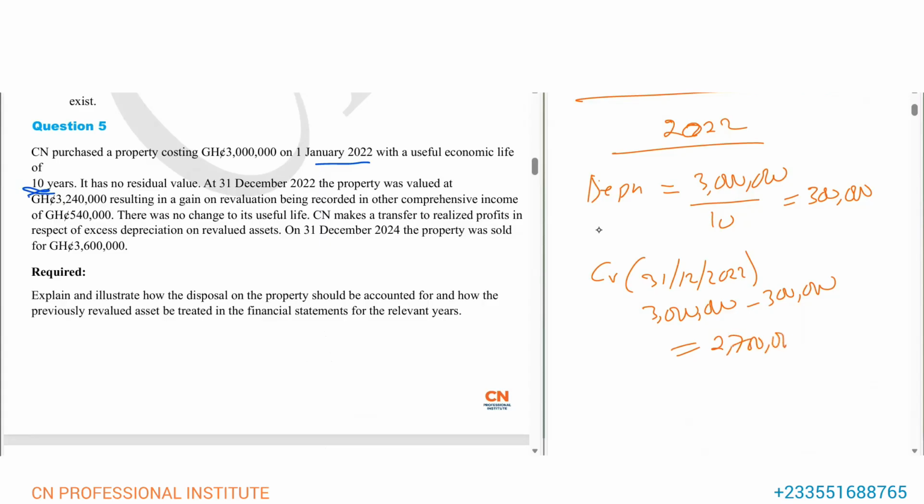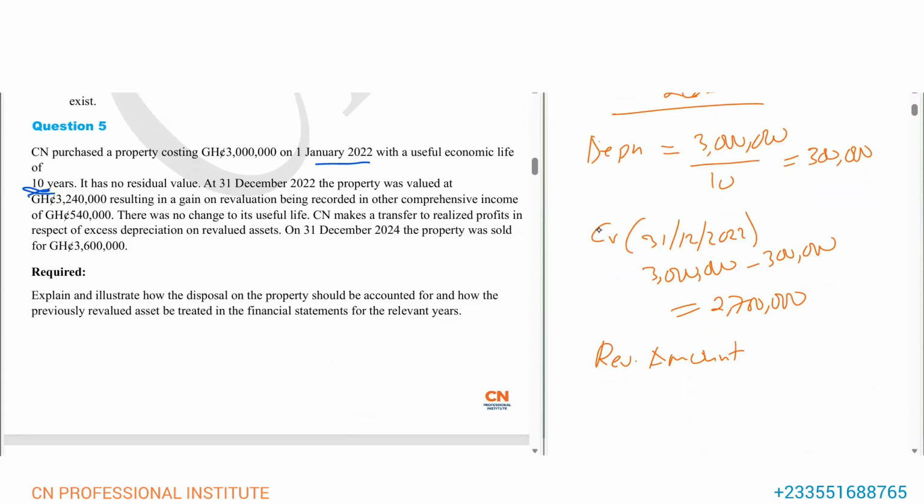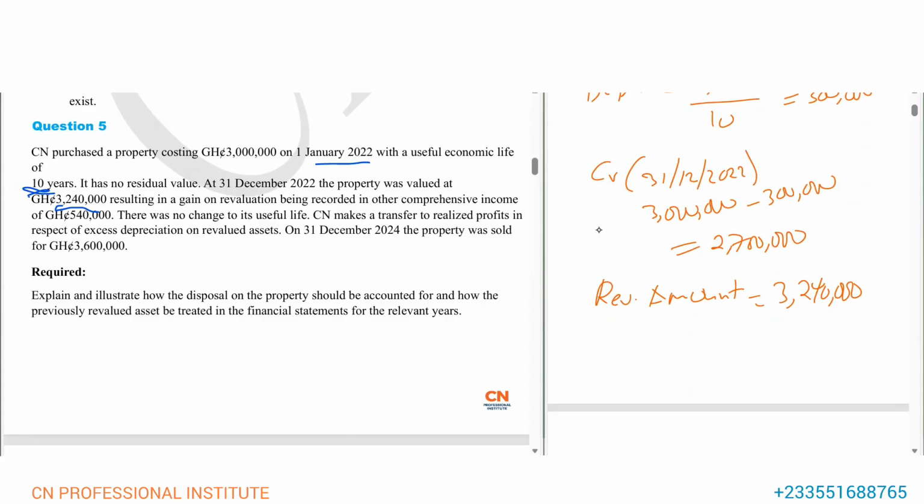2,700,000 is the carrying value. Then you compare with the revalued amount. The revalued amount is in the question. It was revalued at 3 million, so that's 3,240,000. And you see that the revalued amount is more than the carrying value, so this will give us a revaluation gain.